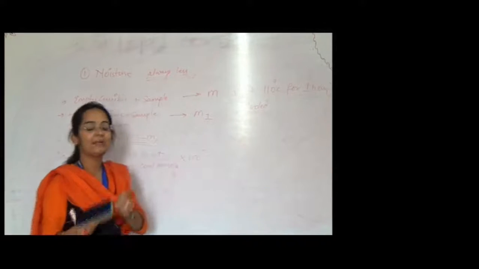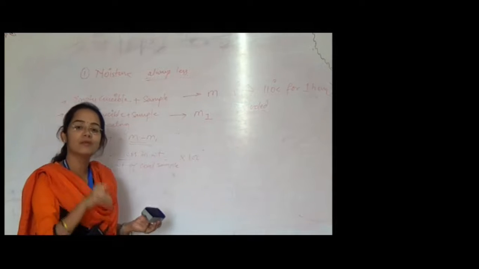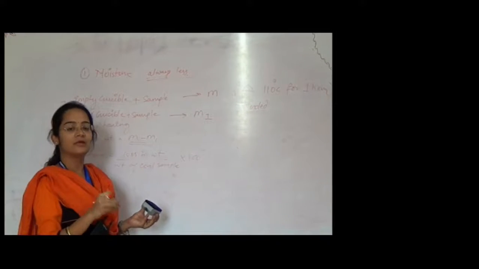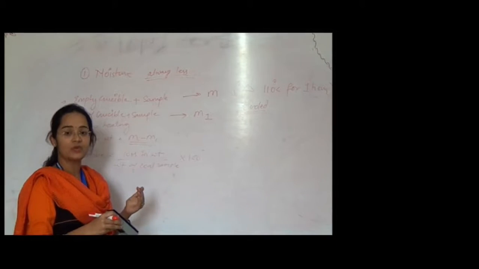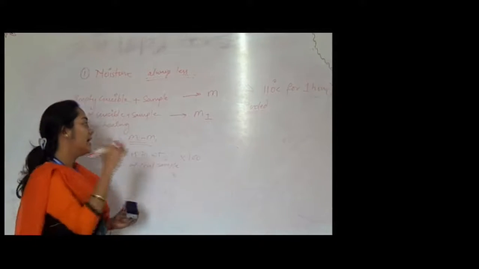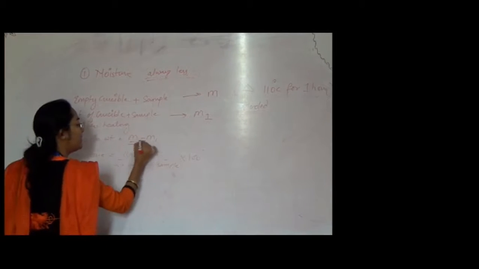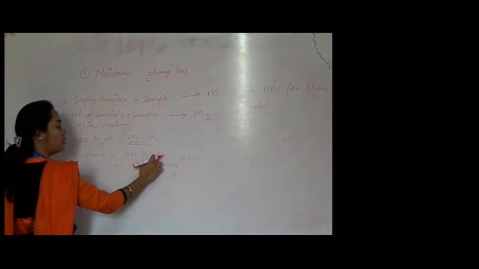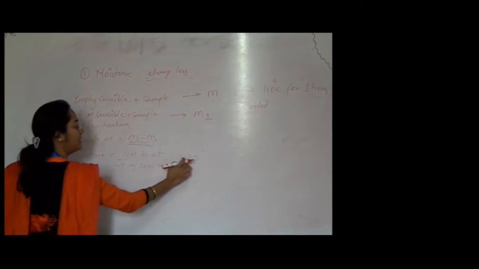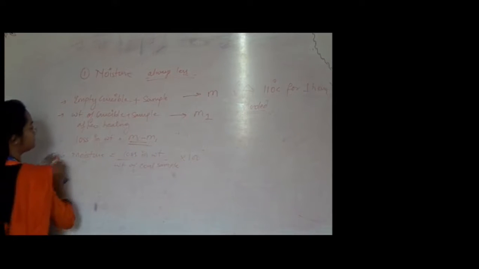If it is kept directly outside the oven, the surrounding moisture will be absorbed in that crucible, and hence the weight will increase. Instead of a decrease in weight, there will be an increase in weight. Hence it is kept in a desiccator. So the loss in weight is determined by M minus M1, and the percent moisture is equal to loss in weight divided by weight of coal sample, into 100. So our first parameter is over then.